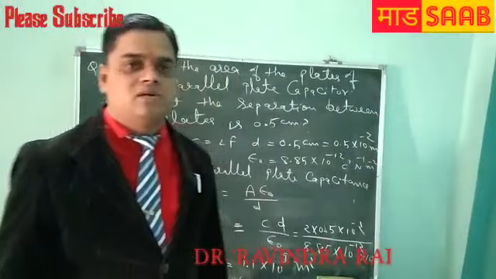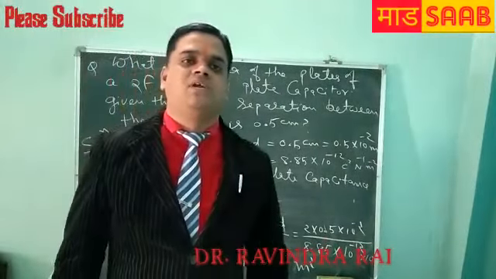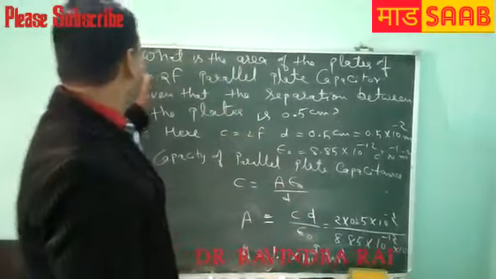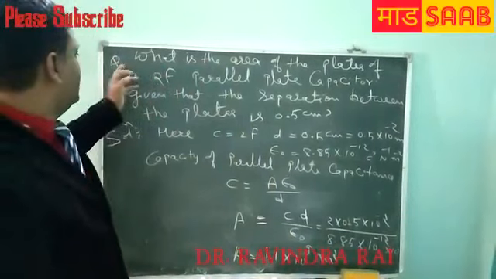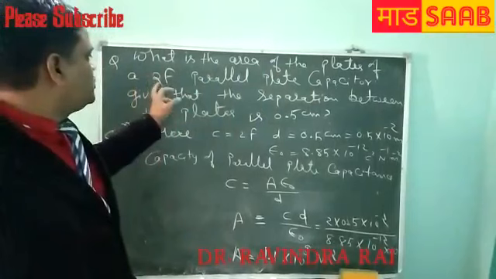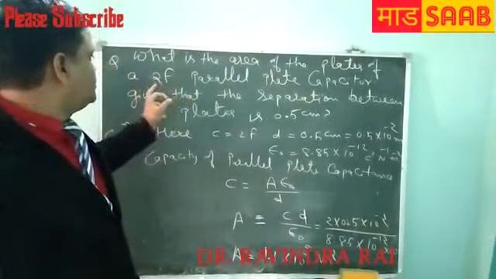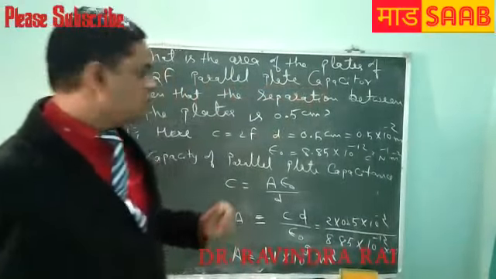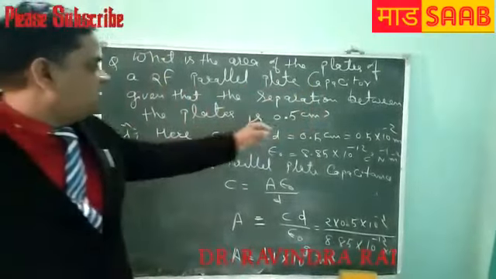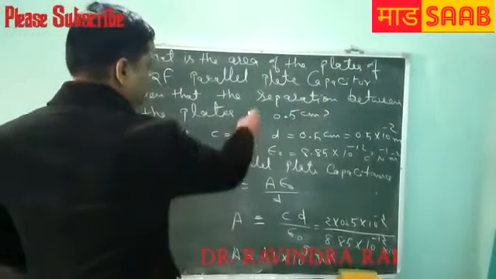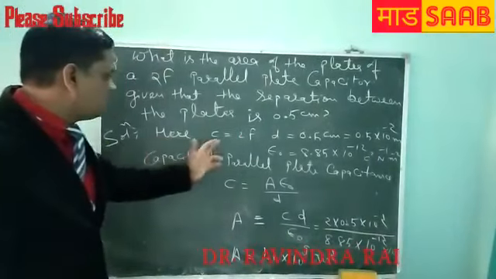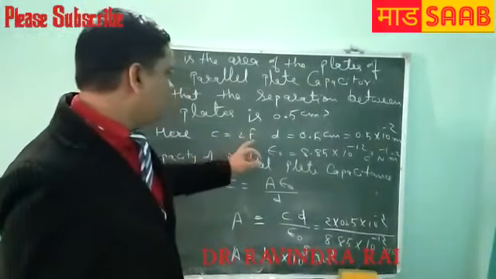So students, that was related to the parallel plate capacitor formula. Next, numericals, we can see on the board. What is the area of the plates of a 2 farad parallel plate capacitor, given that the separation between the plates is 0.5 centimeter? Okay student, so the solution is very simple. Here C equals 2 farad.